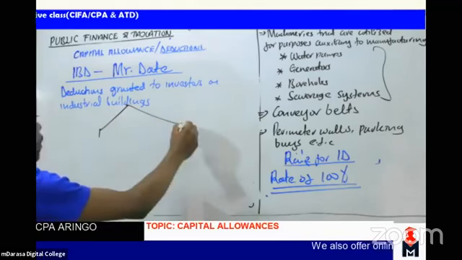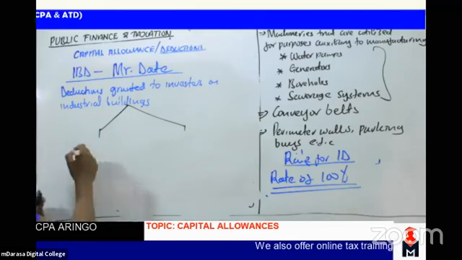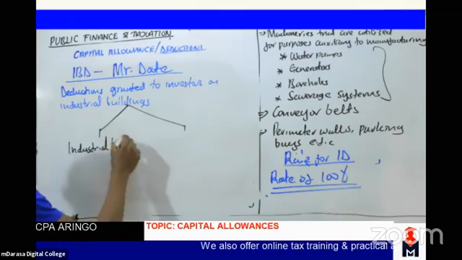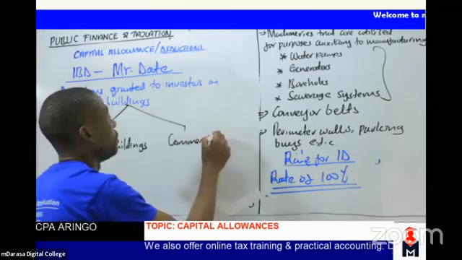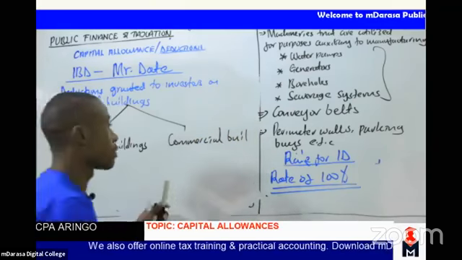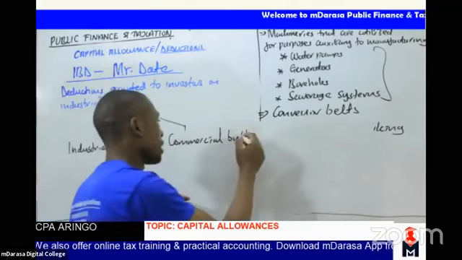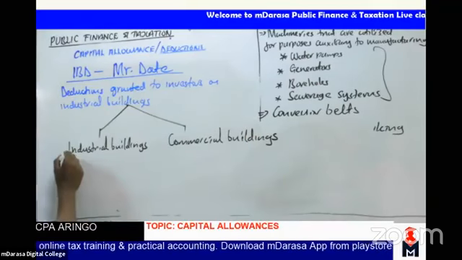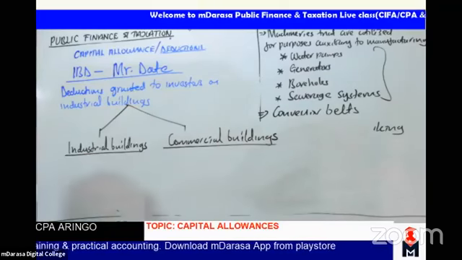Whenever we are talking of IBD, we'll be looking at two cases. We'll always be looking at industrial buildings, and also we'll always be talking of what is known as commercial buildings. Always try to differentiate these two components. So these are the two main elements that we must always have at the back of our mind whenever we are dealing with IBD.